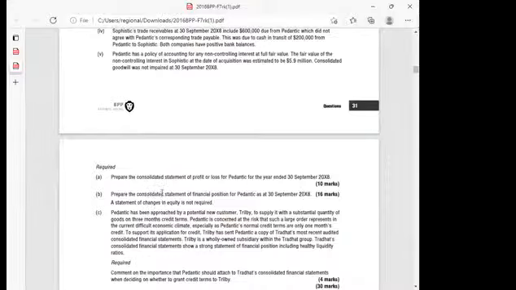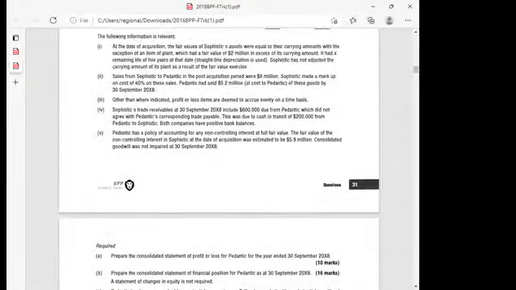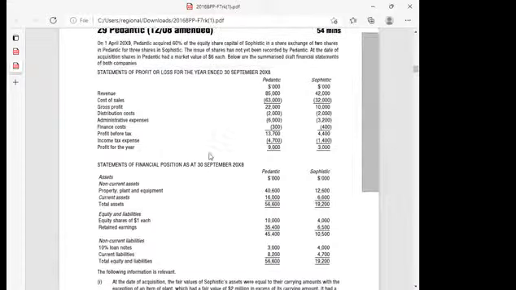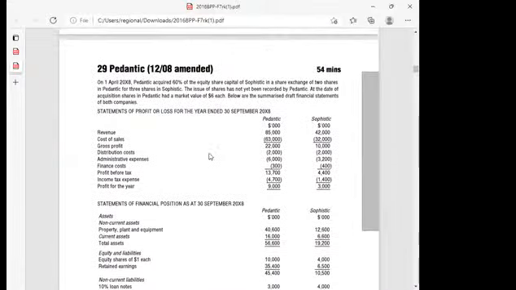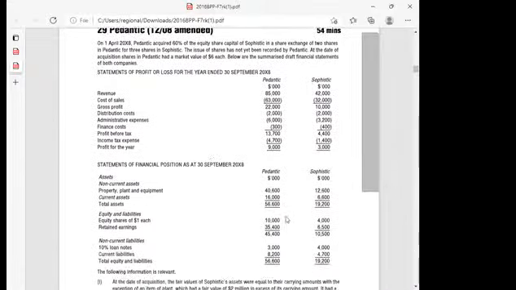Group means consolidated. I'm going to start with part B. If you're an accountant and you can't handle group accounts, then you have a problem, because group accounting is the simplest thing.